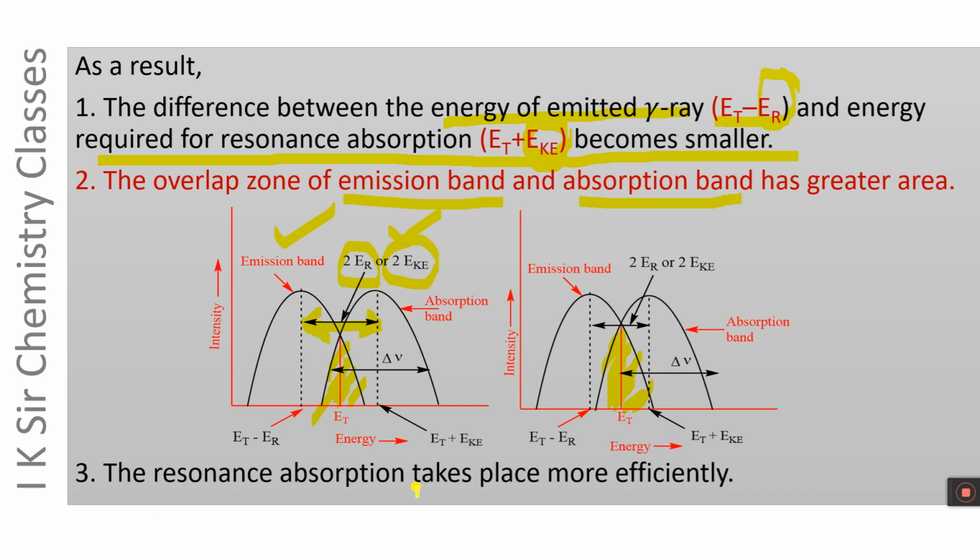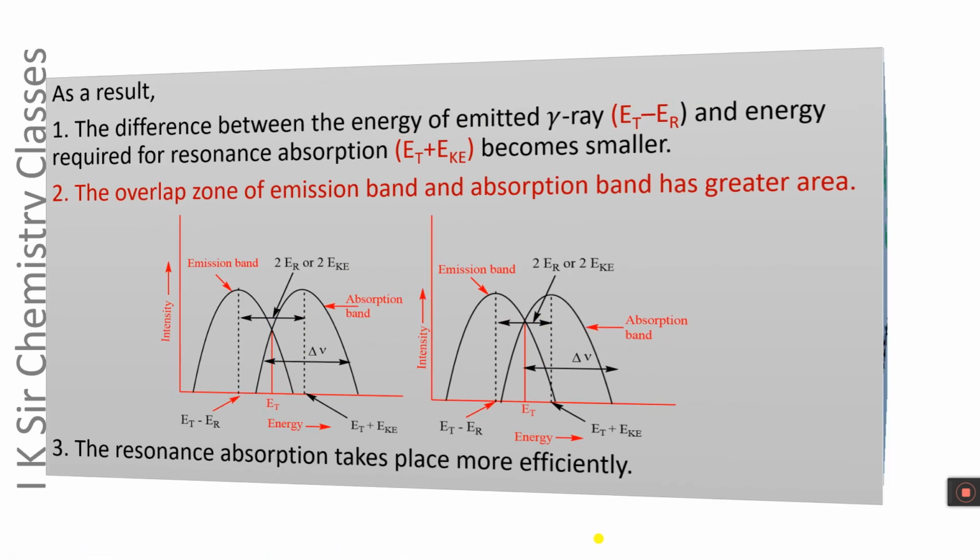Let us see again: if the absorber of gamma ray and the source of gamma ray are fixed in solid crystal lattice, the mass increases. As a result, the kinetic energy decreases largely, and the difference between the energy of emitted gamma ray and the energy required for resonance absorption becomes smaller. And when this energy difference becomes smaller, the overlap zone increases and resonance absorption takes place more efficiently.